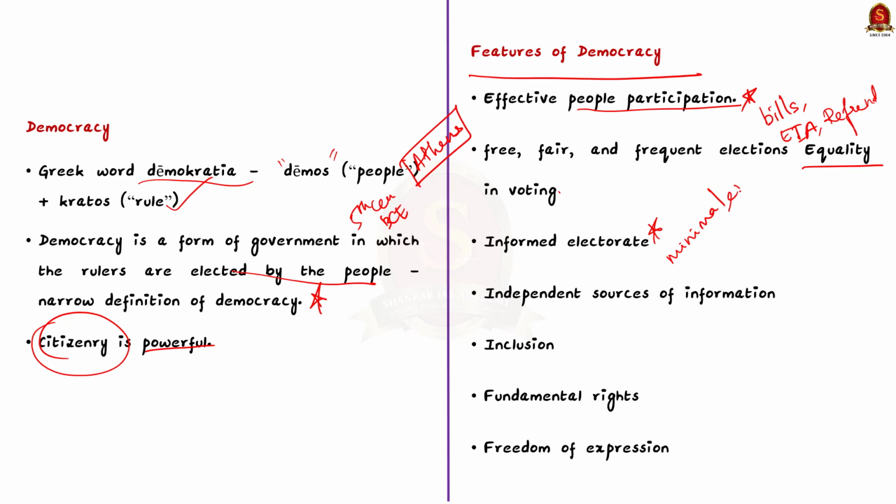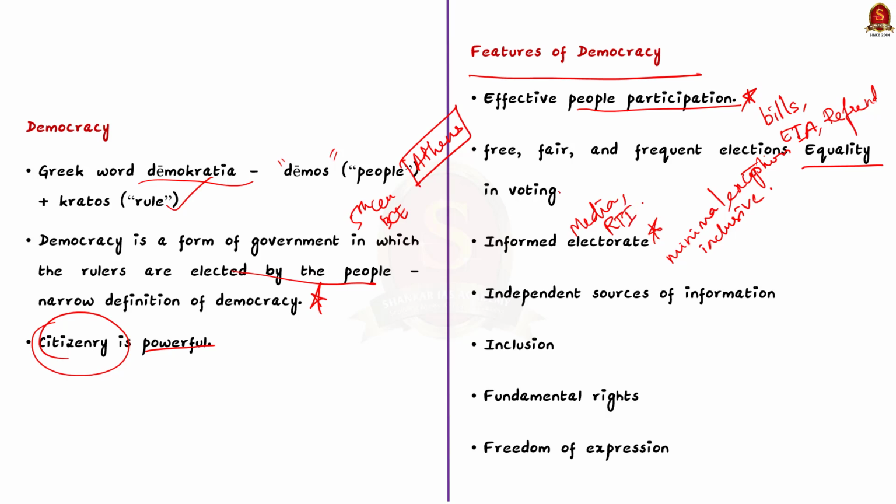Another feature is informed electorate. See, members of the citizenry have the opportunity within a reasonable amount of time to learn about the policy and about possible alternative policies and their likely consequences. In India, this is effectuated through robust media architecture. Besides, India also has the RTI Act to keep the citizenry informed.